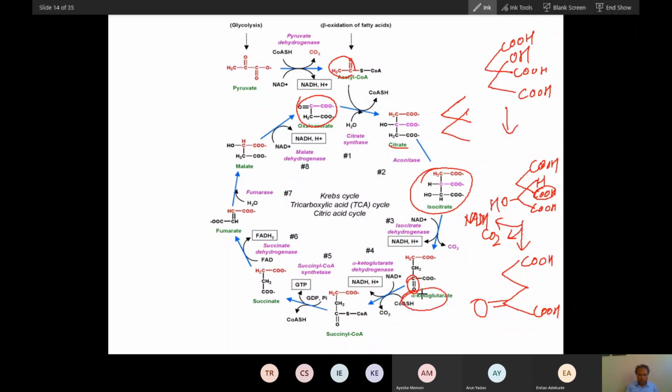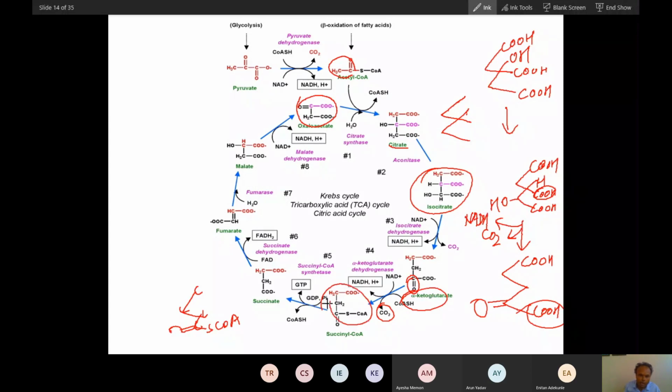Now this alpha ketoglutarate will convert into, again it will lose one carbon dioxide here, and it will convert into succinyl coenzyme A. This is succinyl coenzyme A. So this will be lost here. It's a 4 carbon compound, 1, 2, 3, and 4 carbon. So did you understand? This is succinyl coenzyme A, you can see.